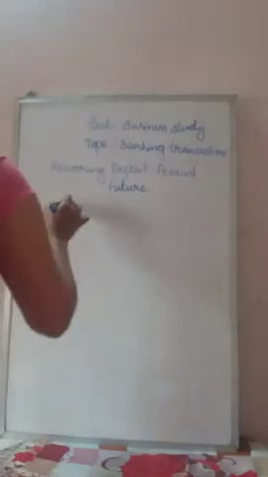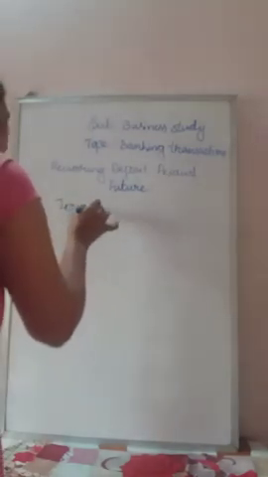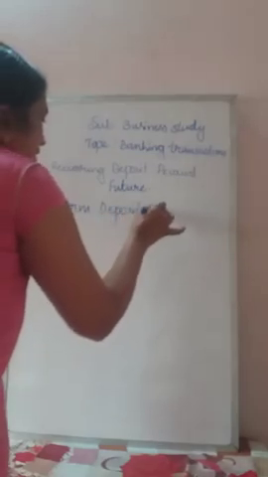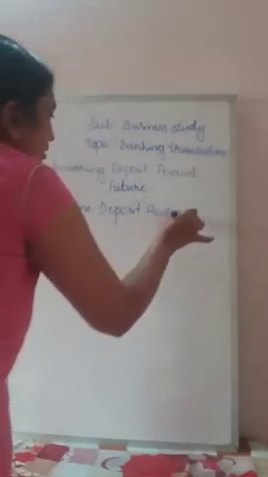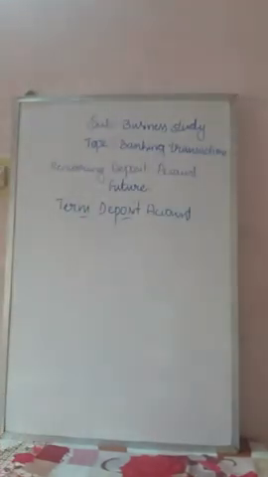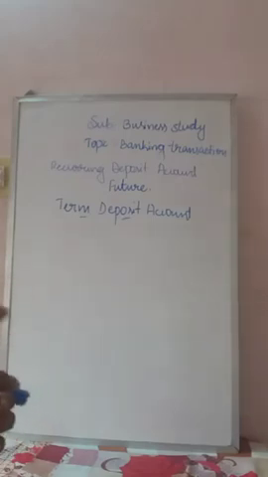The next is term deposit account. This is opened for a fixed period, they deposit the money for 5 years like that. There will be a fixed period, there is no change in the period actually.